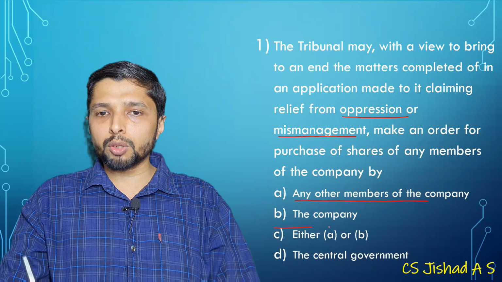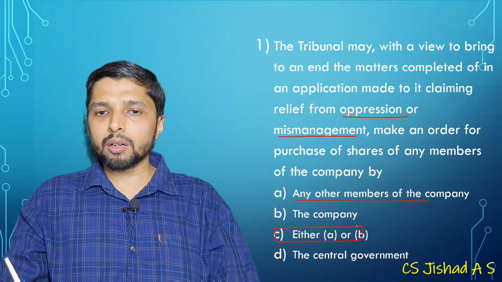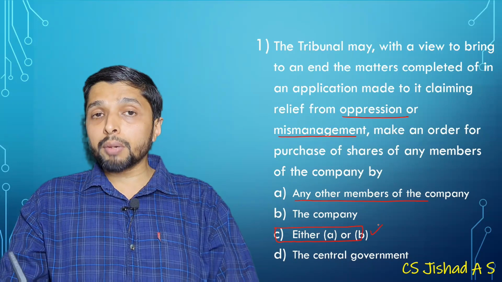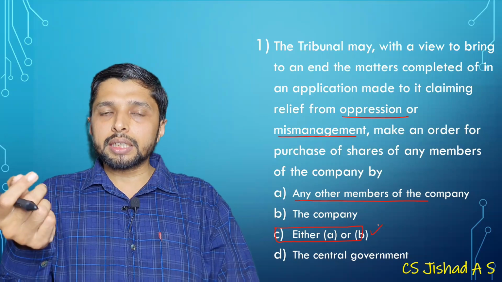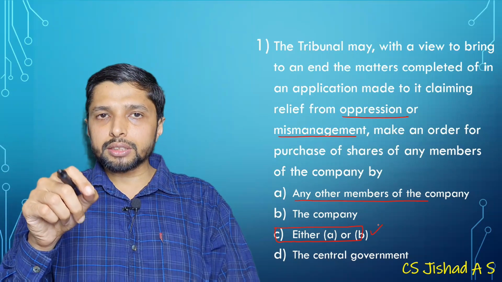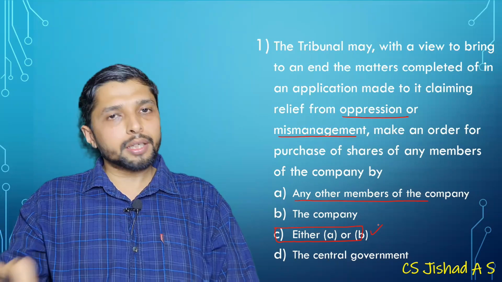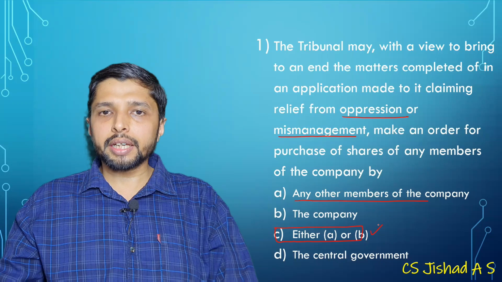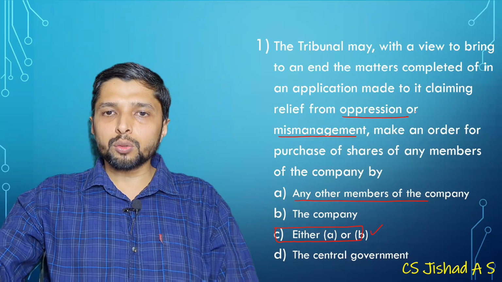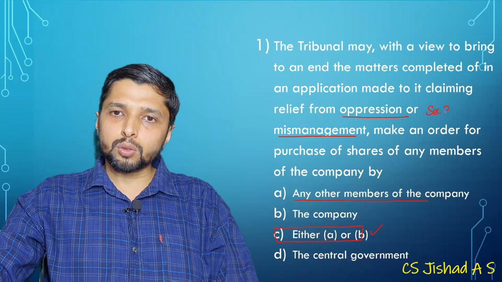So the answer would be either A or B: the order passed by the Tribunal will be either to purchase the shares of members by another member or by the company. This is related to Section 242 of the Companies Act.